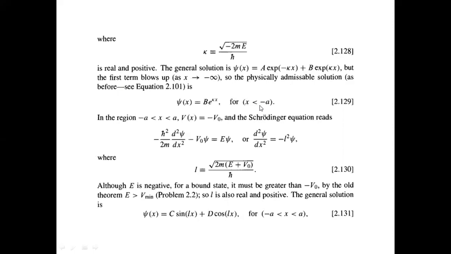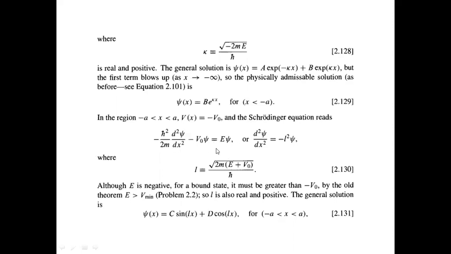Now let's consider the second region, which is between minus a and a. Here the potential has a depth of minus V naught. So the corresponding Schrodinger equation now reads minus h bar squared by 2m, the second derivative of psi with respect to x, minus V naught psi is equal to E psi.